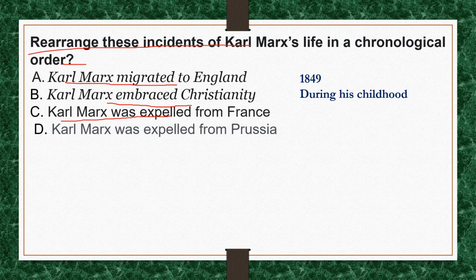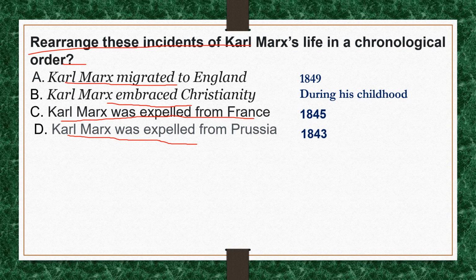Karl Marx was expelled from France. This incident took place in 1845. While he was in France, he continued organizing the German workers working in that country. Consequently, the French government, under pressure from the Prussian government, expelled him from France. Karl Marx was expelled from Prussia.